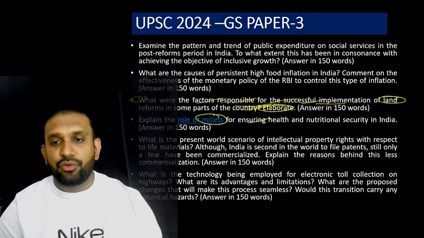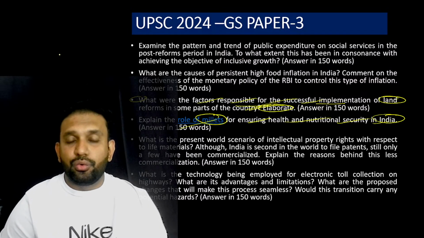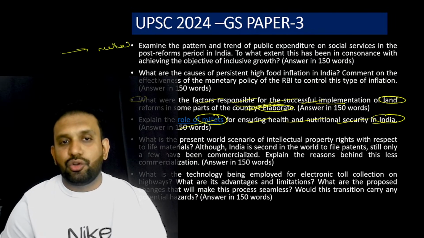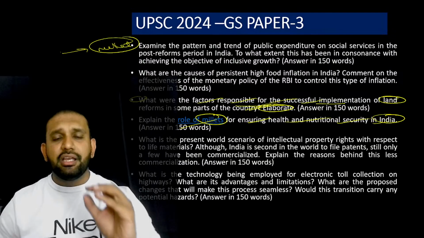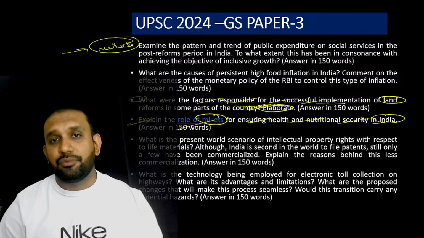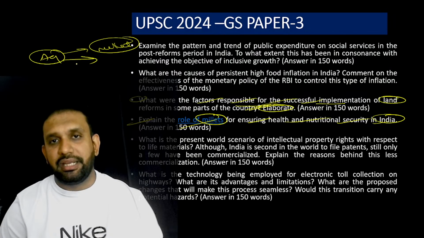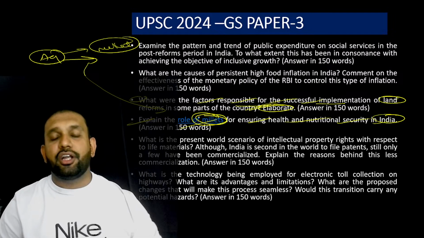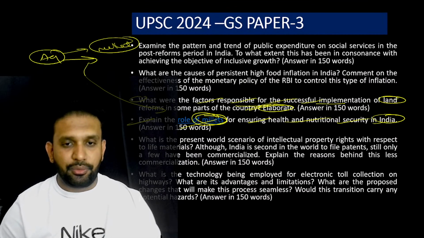Now, explain the role of millets for ensuring health and nutrition security in India. Just type in Google 'government of India measures to promote millet'. That much you type, and you will get PIB, yojana, n number of data. It means it is a very, very current-oriented question. I don't have to tell you whether they picked it up from the GS paper or not. Why? Because agriculture is there in our GS mains paper, so it is a part of agriculture. But the latest mission launched by the government of India to promote millet, that they have directly asked. I hope this is clear to you.